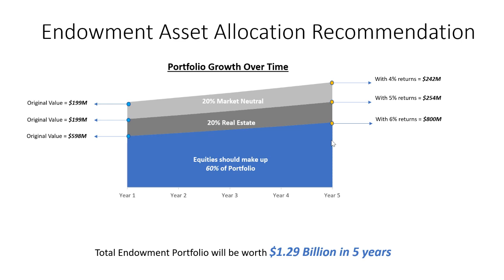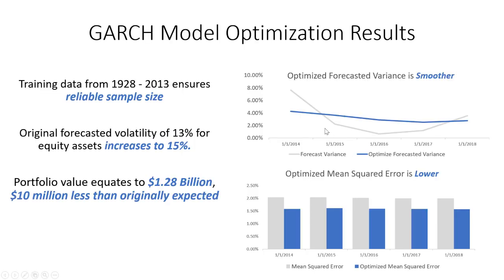And with these results, the total endowment portfolio will be worth 1.29 billion in 5 years, which is a really great return. In terms of the GARCH model optimization, to me there are three key things that we're looking for here. One, understanding the forecasted variance of the portfolio over time, two, understanding the error of the portfolio over time, and then also understanding the volatility of the portfolio in regards to fluctuations.